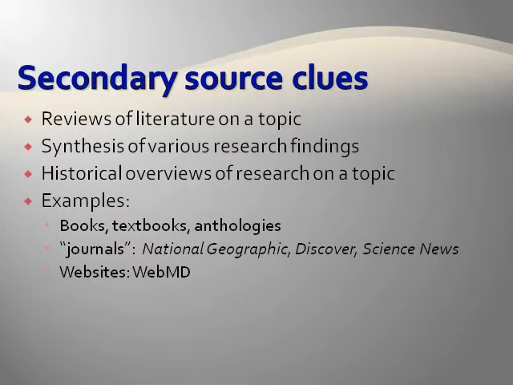Examples of secondary sources are books, textbooks, or anthologies. However, secondary sources can also include so-called magazines done in a journalistic style. These include such journals as National Geographic, Discover, Science News, and even many websites like WebMD.